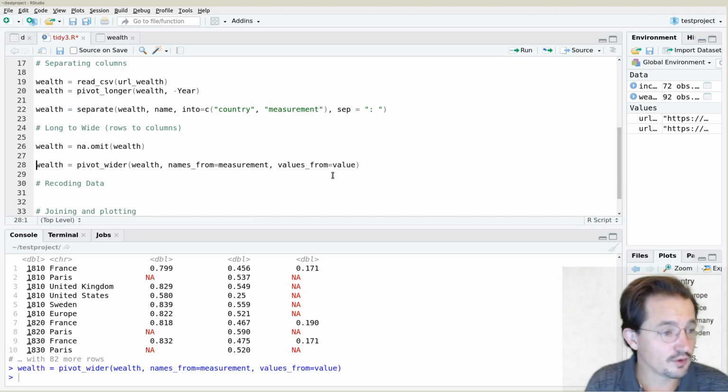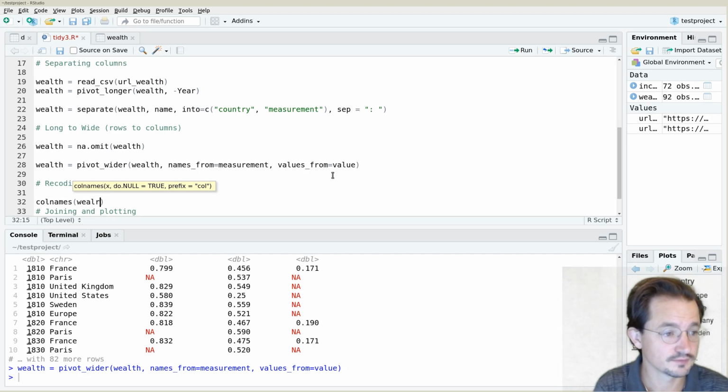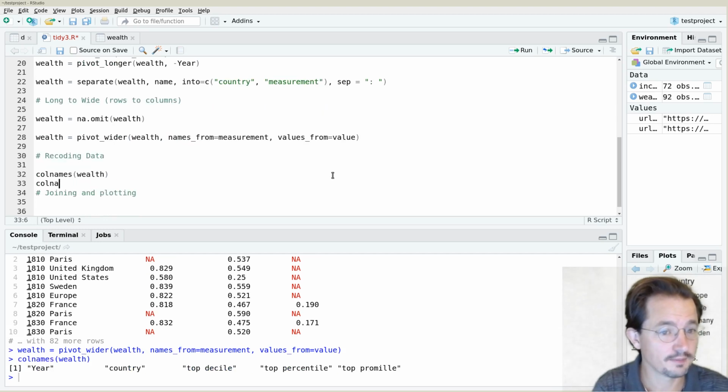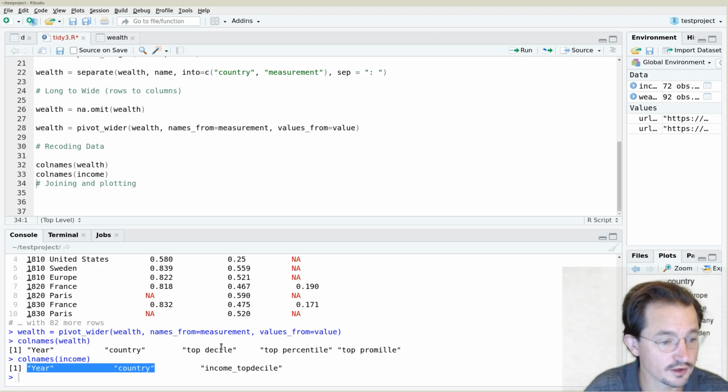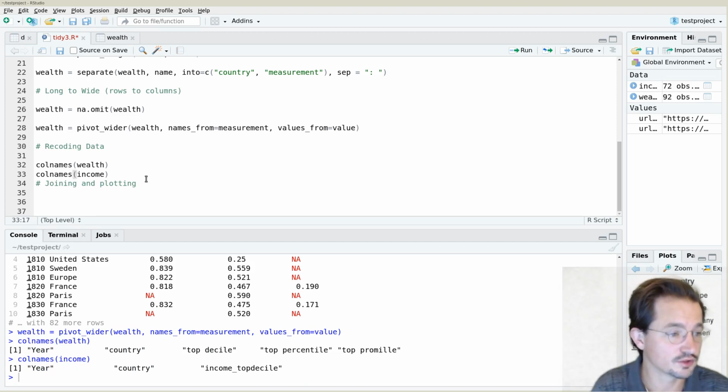Right, so now we would like to join the wealth data and the income data, which at the column level is okay, right? Because it has year and country, and it has year and country here, and then we have 4 measurements for every year country combination. So that's good enough.